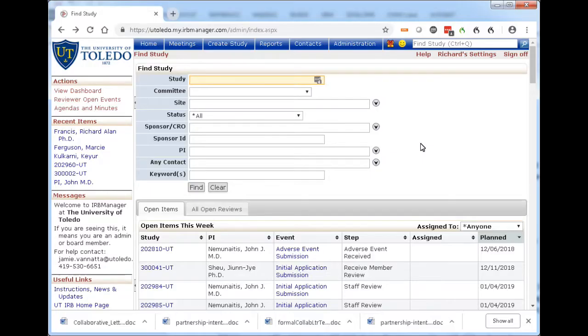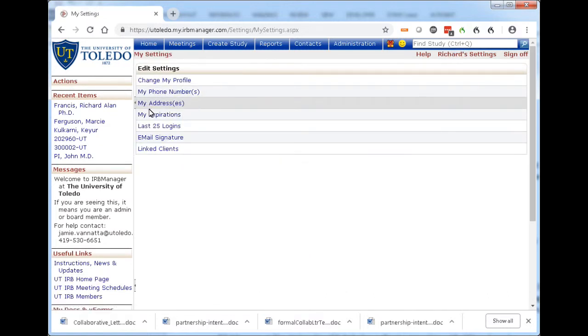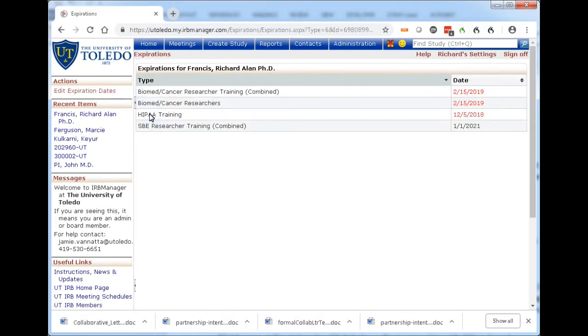If you wish to see what expiration dates apply to your own training records, log into IRB Manager. In the upper right, look for the settings that apply to your profile, just under the search for a study box. Then you have the option to click My Expirations. You'll see dates and titles for all the training records that you have. If the date is in red, it means that that particular training has expired.